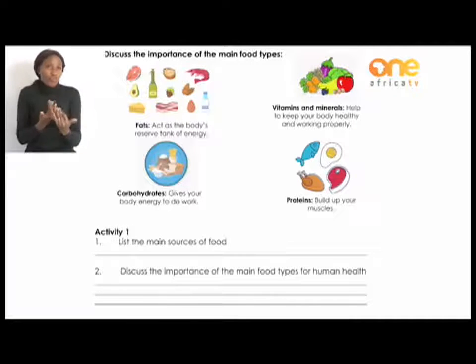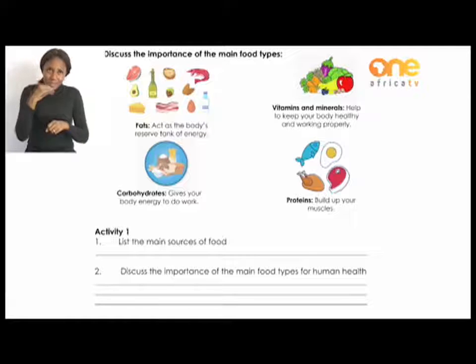Okay, so vitamins are found in fruit and vegetables, in meat, in dairy products, and there is even one type of vitamin that you get from the sun. So it is important to play outside as well. Let's move on to the second last one, proteins.